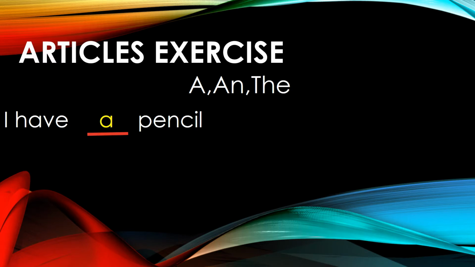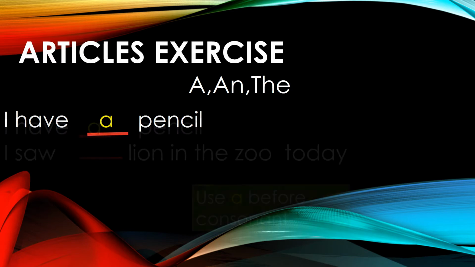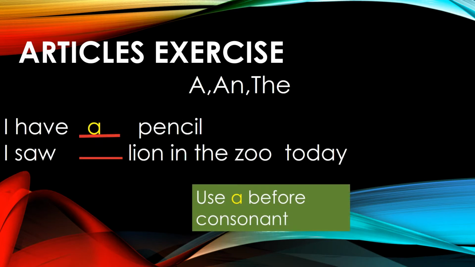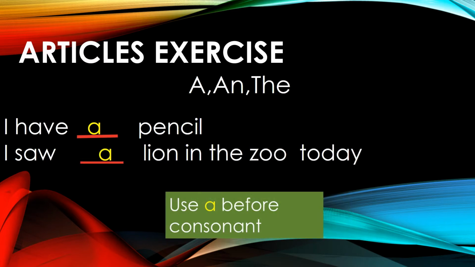Similarly, now we can see another example. I saw dash lion in the zoo today. Look at this word lion. It begins with a consonant, so we have to put a. So, I saw a lion in the zoo today.